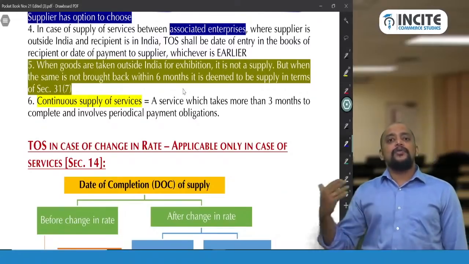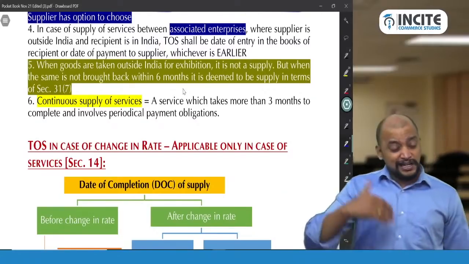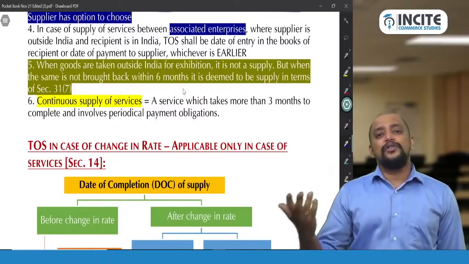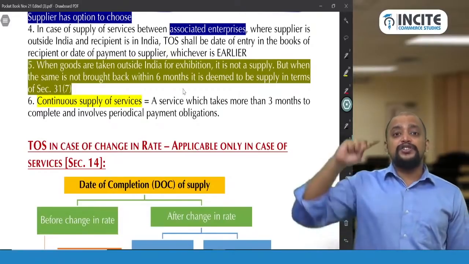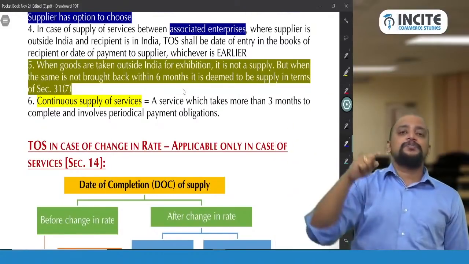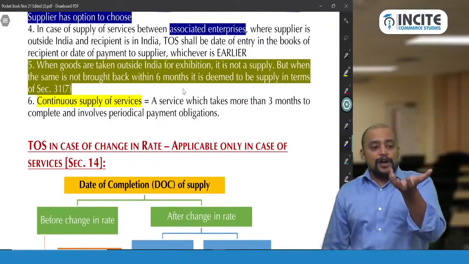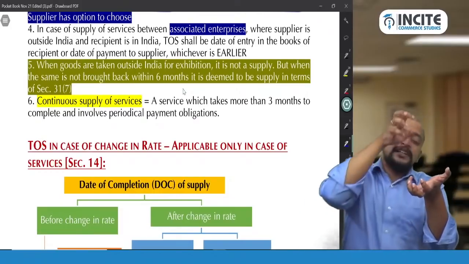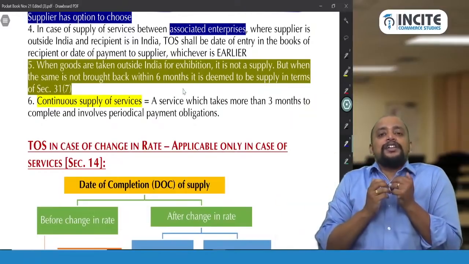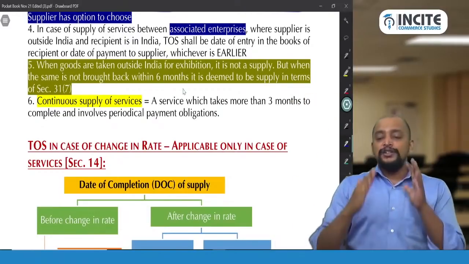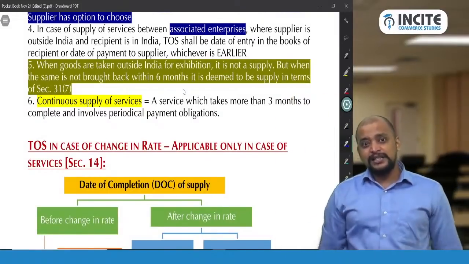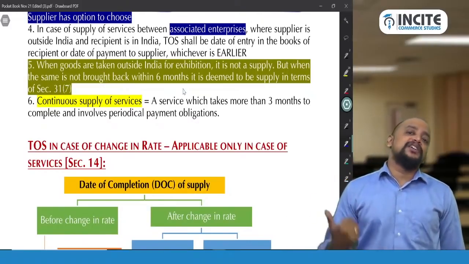When goods are taken outside India for exhibition, at the time when they are taken outside India, it is not a supply, and consequently not treated as a zero rated supply. However, if it is not brought back within 6 months, it is treated as supply as per section 31 subsection 7. The concept of sale on approval or on return basis is applied in case of goods taken outside India for exhibition. So when they are taking the goods outside India for exhibition, they should ensure that the goods are returned within 6 months or sold there. Otherwise, unnecessarily the deeming fiction will apply and it will become a supply.